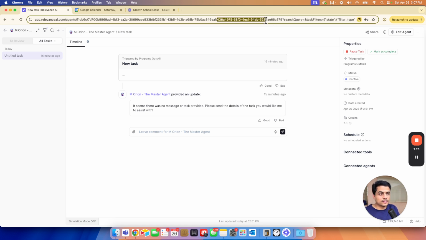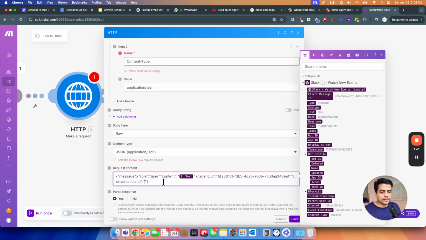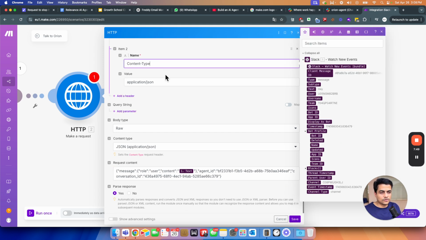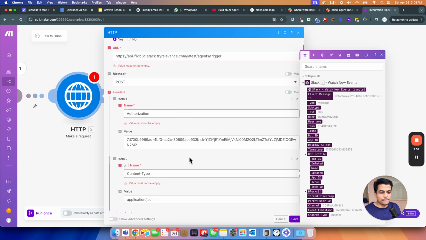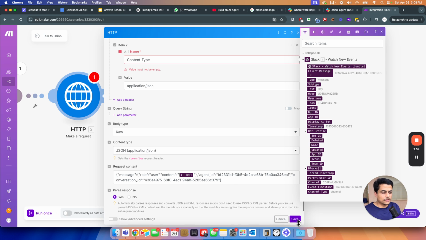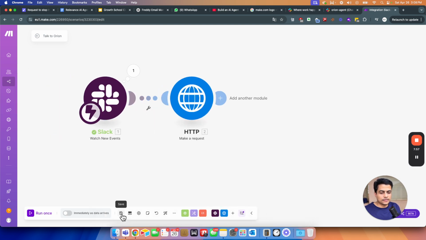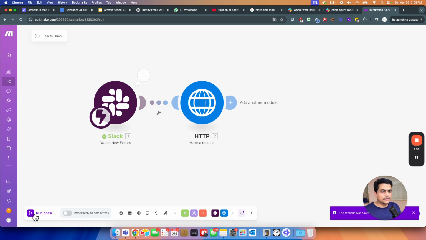So we should maintain the same conversation track everywhere, right? So over here, if you see the last string of this whole URL, after that a couple of search queries are getting started, this part is the actual thread ID or the conversation ID that we are getting from Orion on this particular task, right? So we always want it to keep on carrying this particular thread itself. So if I click on this, I'll just say conversation ID is this, and now we are good. So content type, this is also fine. Okay, all these are not errors actually. Click save here as well, and let's run that again.